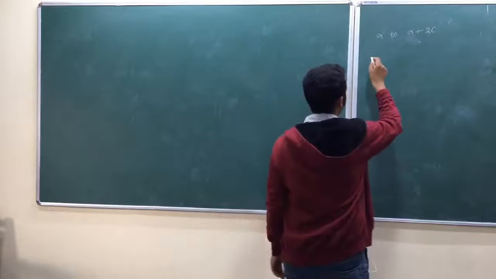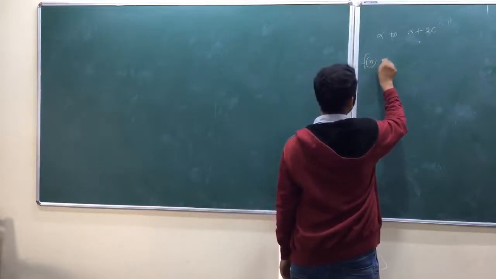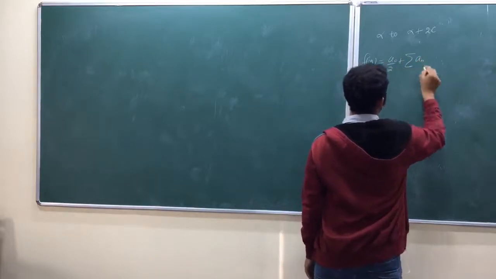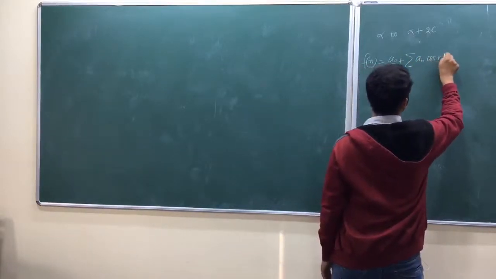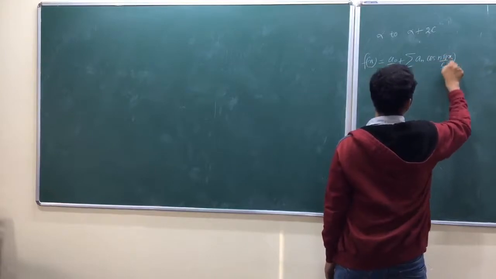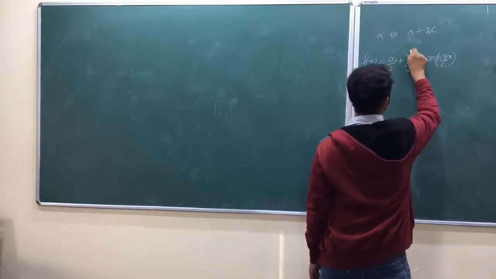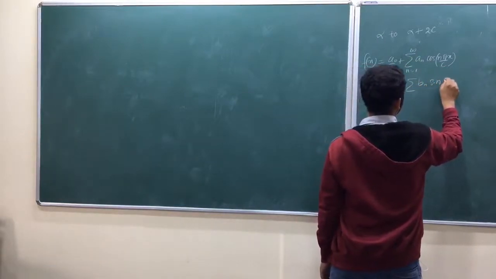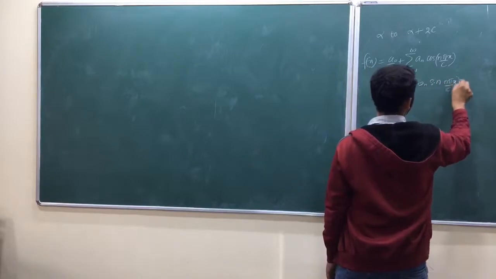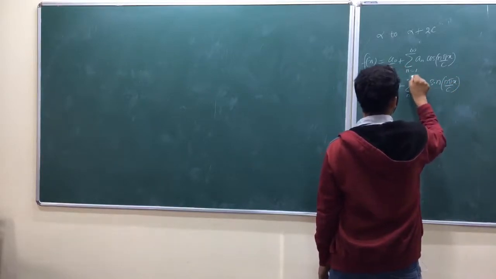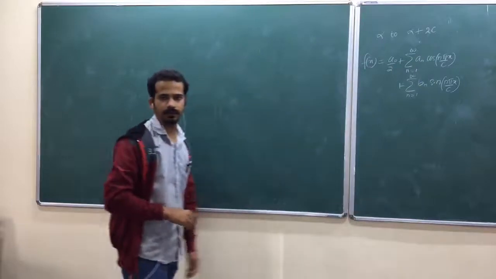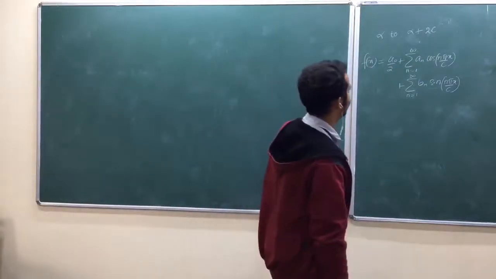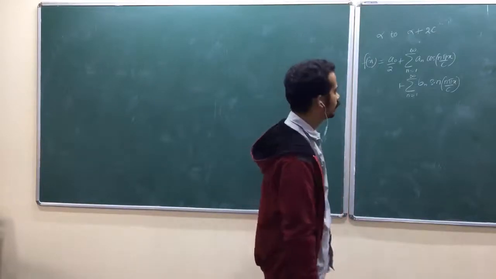So, in that case, we have expanded f of x is equal to a naught by 2 plus summation over a n cos of n pi x by c, n equal to 1 to infinity, plus summation over b n sin n pi x by c. Okay. Questions will usually be easy. Okay. I mean, you should know the definition, you have to move on. So, when expansion in the interval alpha to alpha plus 2c, wait a second.